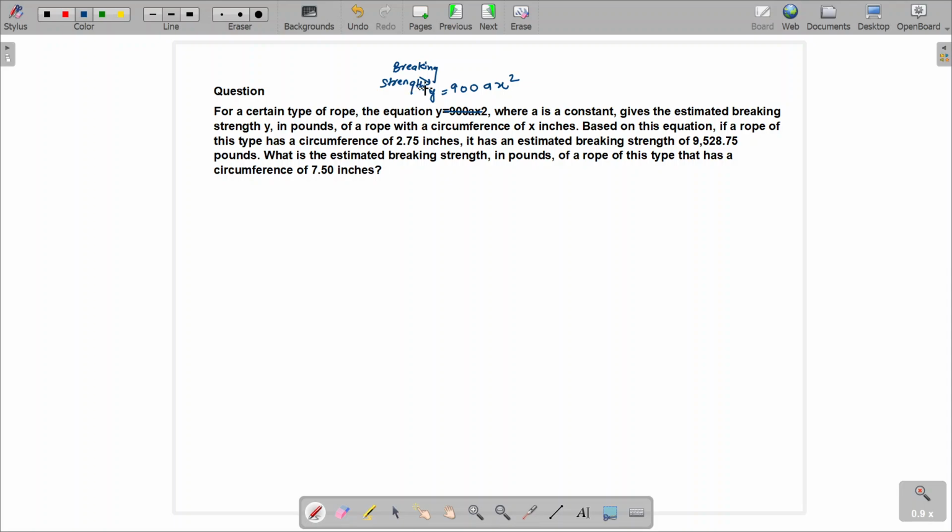We'll go slow, but we'll understand each and every statement of the question. And it is given in pounds of a rope with a circumference of x. What is x? X is the circumference. Based on this equation, if a rope of this type has a circumference, now x is given, 2.75 inches, it has an estimated breaking strength of 9,525.75 pounds. That means y is also given.